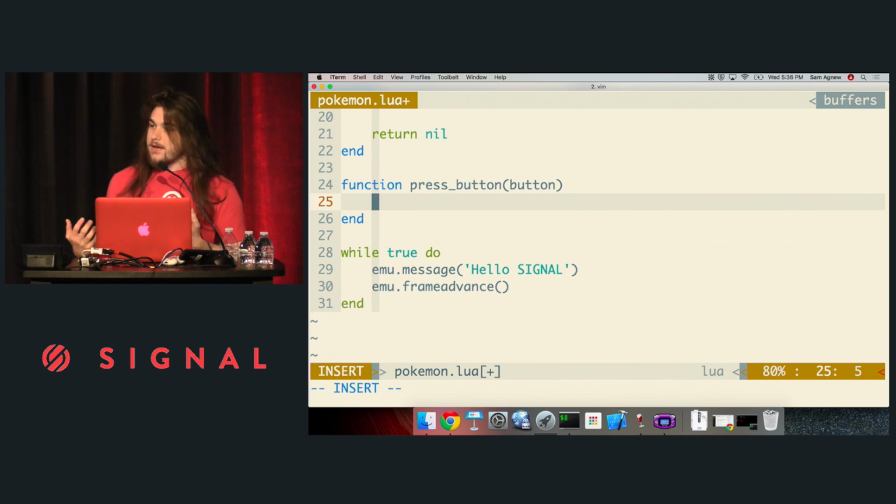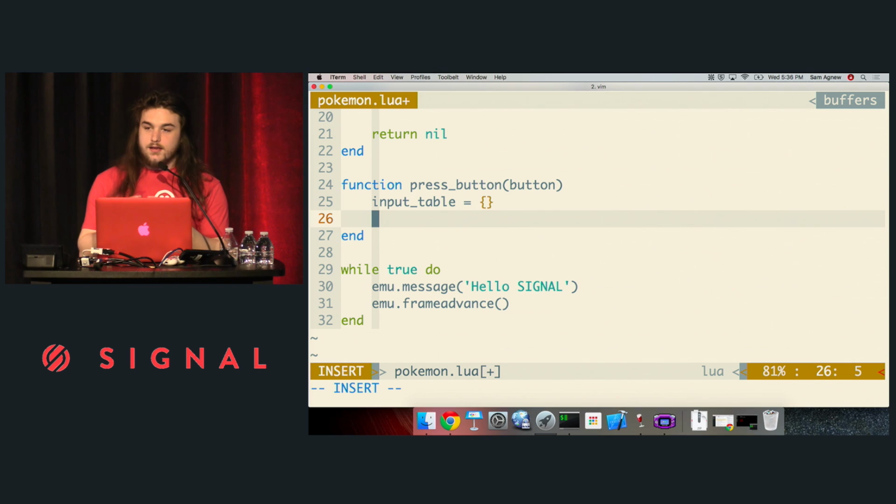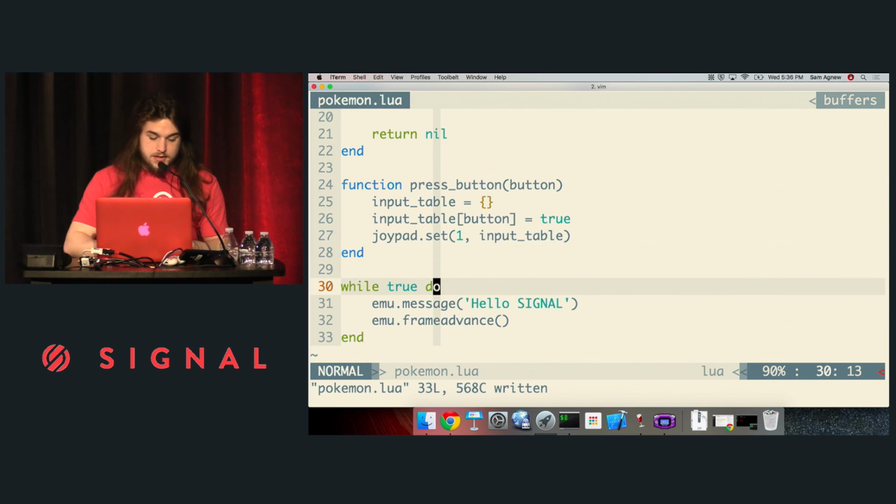So we have access to a joypad object in this Lua API for the Visual Boy Advance emulator. And the joypad object takes a table. A table is similar to a dictionary in Python, for you Pythonistas out there. So I'm going to create an input table. That's what I'm going to call it. It's just going to be an empty table. And to press a button, it's basically just a key-value store. I give it the string of that button, and the value will be true. So I'm just going to set the button equal to true in that table. And that'll be the equivalent of pressing that button. So now I'm going to pass it to my joypad.set function. I'm going to set player 1's table to be this input table. And then that will be the equivalent of pressing a button.